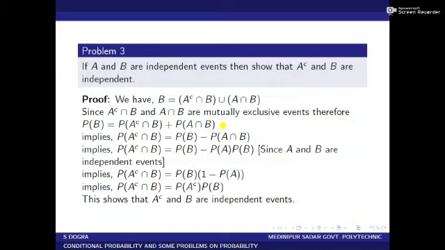Since A and B are independent events, we can write P of A intersection B equal to P of A into P of B, and this can be written as P of B into 1 minus P of A. So this is written as P of A complement into P of B. In the left hand side we have P of A complement intersection B, and in the right hand side P of A complement into P of B. So we have obtained P of A complement intersection B equal to P of A complement into P of B. This shows that A complement and B are independent events.